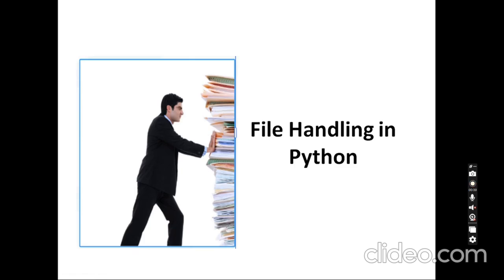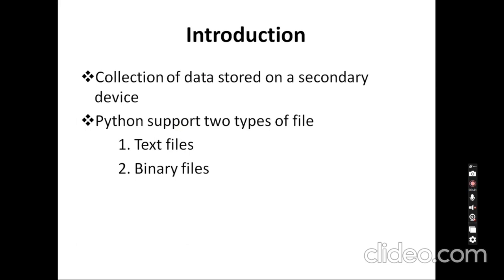So, file handling in Python. A file is nothing but a collection of data that is stored on a secondary storage device like a hard disk. Here we have two types of files. One is the text file. A text file is a stream of characters that can be sequentially processed by a computer in the forward direction. These text files are opened for either a reading operation, a writing operation, or an appending operation at any given time. Each line of data ends with a newline character, and each file ends with a special character called end of file.